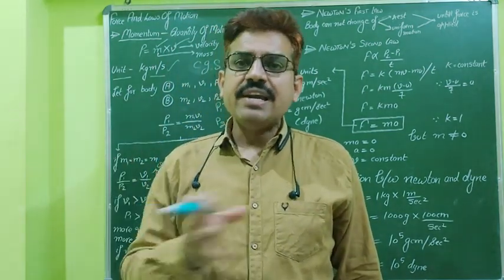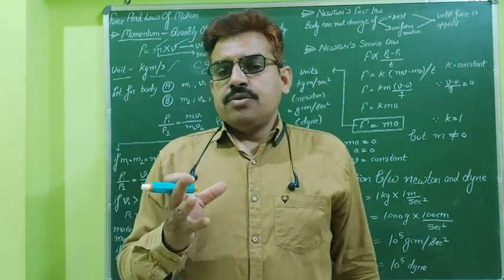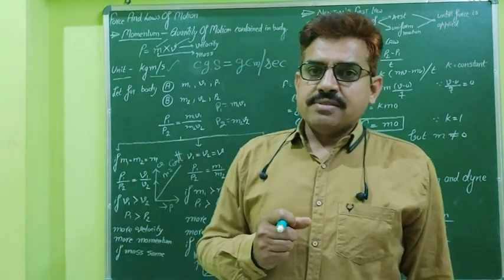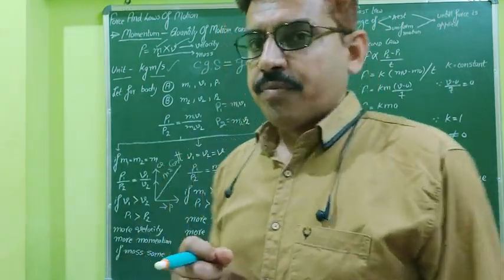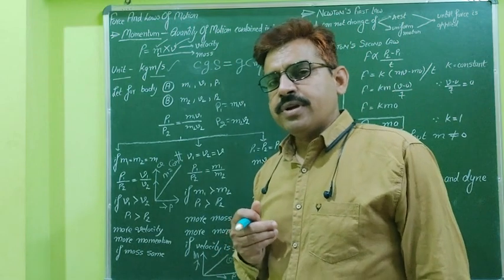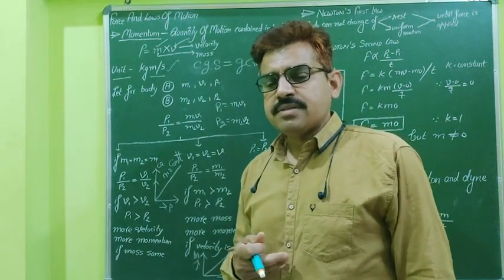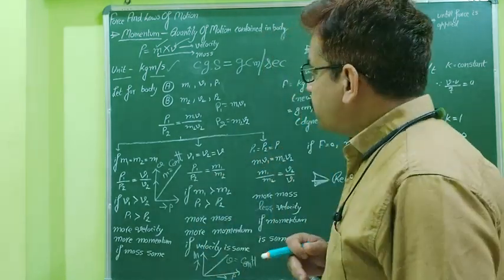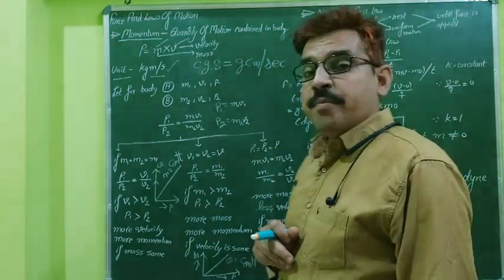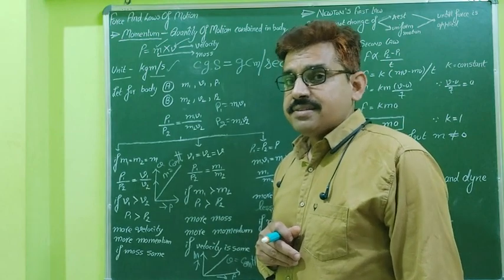That is why it is widely acceptable. Such units are known as the SI system of units. CGS is the oldest system, but we still use it in some cases. So that is about the unit of momentum in the SI and CGS systems.